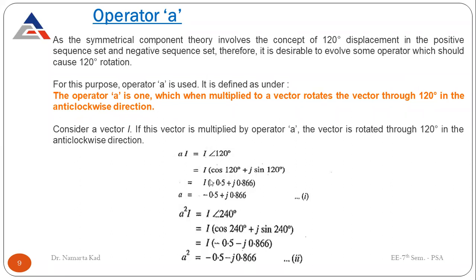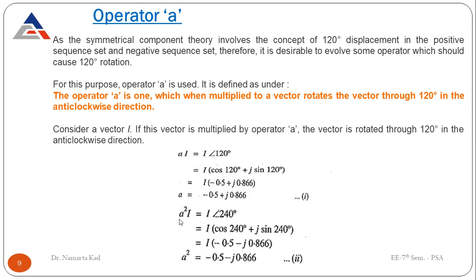In complex form, it can be written as cos 120 plus j sin 120 degrees. In numerical values, cos 120 degrees equals minus 0.5, plus j times sin 120, which equals 0.866. So the value for A in complex form is minus 0.5 plus j 0.866, or in simple phase angle terms, it is angle 120 degrees.